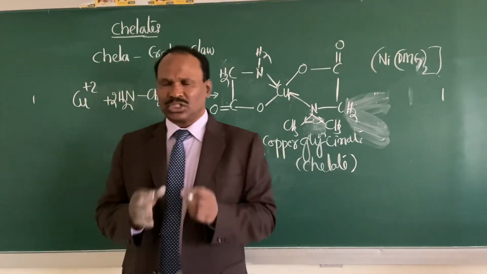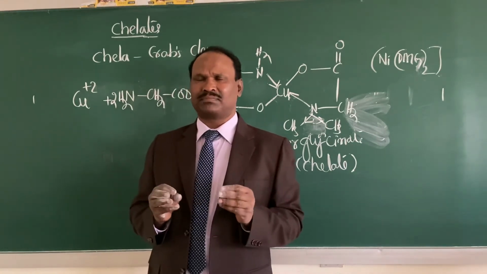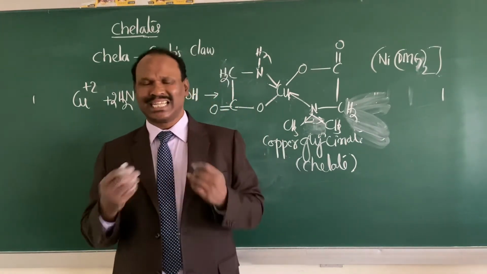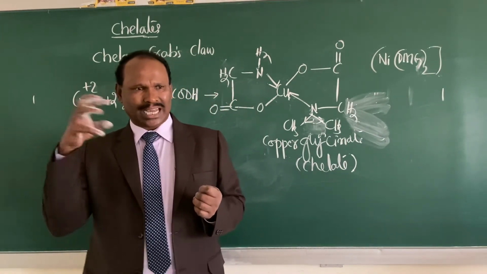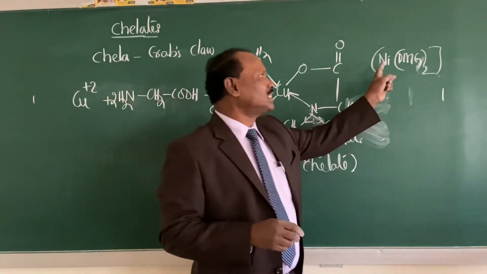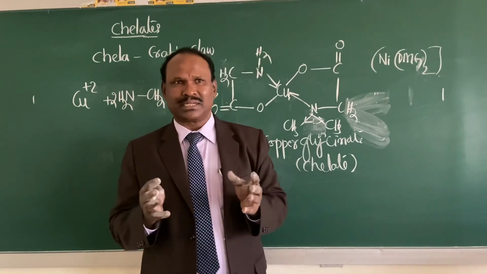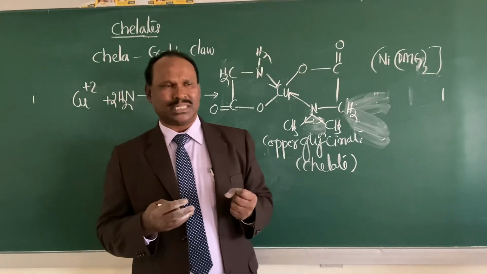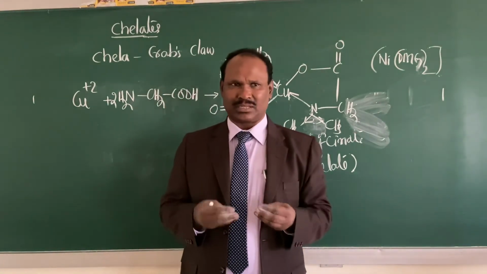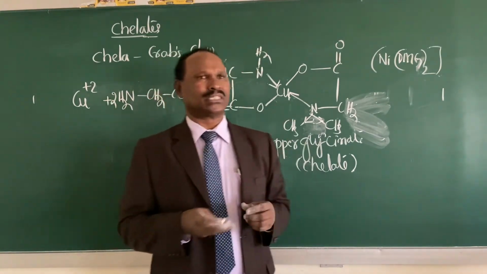What does it mean? So in qualitative analysis, we use this chelating technology. So dimethyl glyoxime combines with nickel to form what? A scarlet red precipitate, nickel dimethyl glyoxime, and hence we say nickel is present there, right?